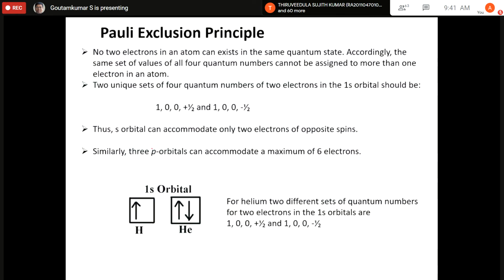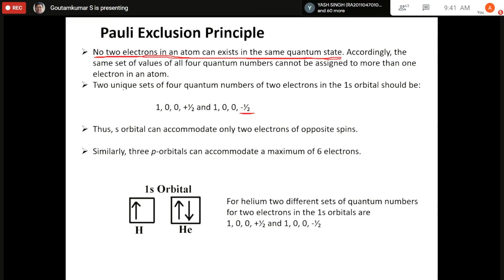Now the next theory is the Pauli exclusion principle. The Pauli exclusion principle tells that no two electrons in an atom can exist in the same quantum state. Therefore, if three quantum numbers are the same, the fourth one must be different. That means if we have 1, 0, 0, plus half, then the other one should be 1, 0, 0, minus half.